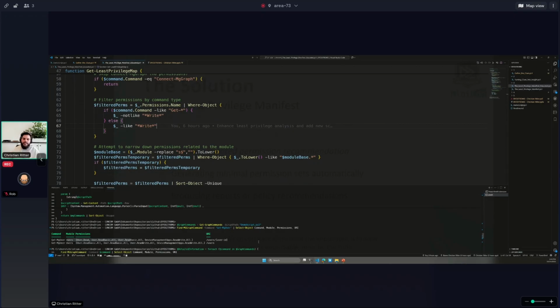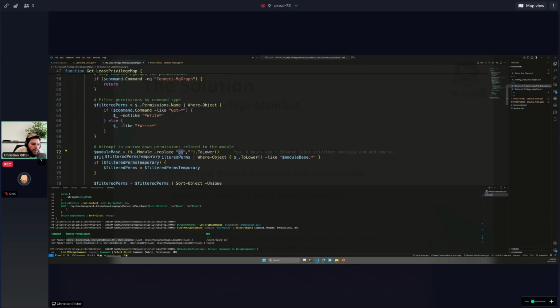But unfortunately, the module name is built up in plural. And hopefully Björn likes me for this because I added some kind of regex and there will be more in the session. So yeah, I'm not a big fan of regex, but I accept that it's useful and I make use of it. So as I said, I just removed the S for the plural. And then I say, okay, hey, where the name starts something like the module base dot something else, then it's quite a good indicator that we narrow down through the least privileged attempt.